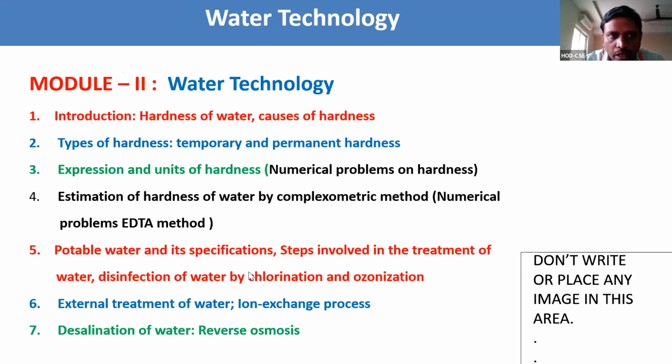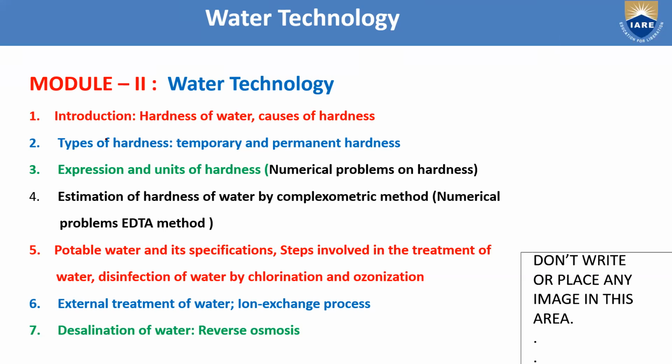We already completed the introduction to the hardness of water and causes of hardness. Introduction means the uses of water, how hardness is caused in water, hard water, soft water, and the causes of hardness. Then types of hardness: temporary hardness and permanent hardness. Next, expressions and units of hardness, and we have discussed the numerical problems based on this.